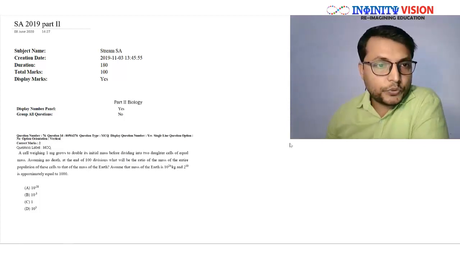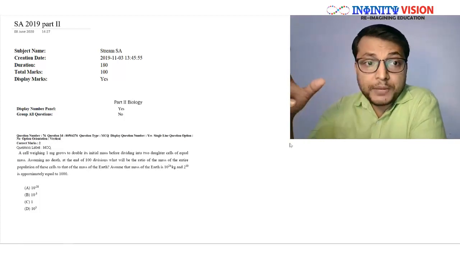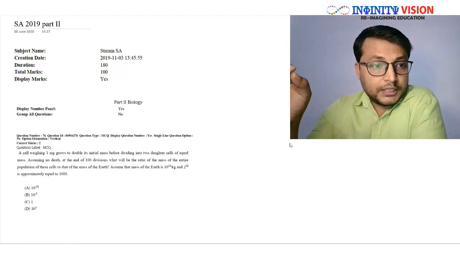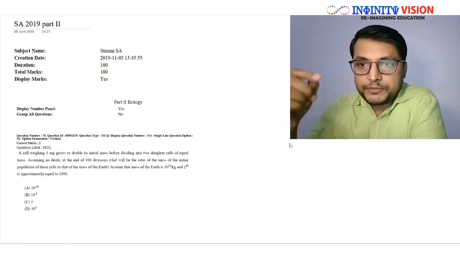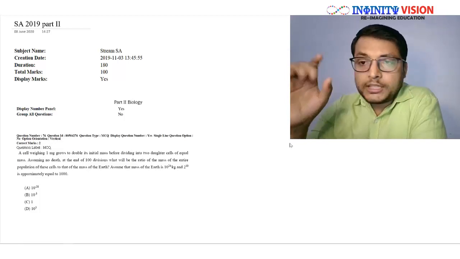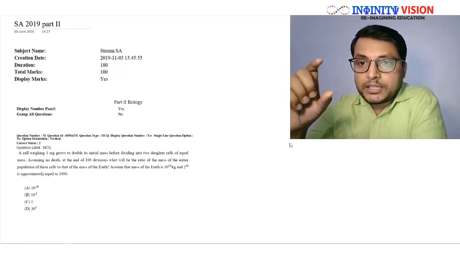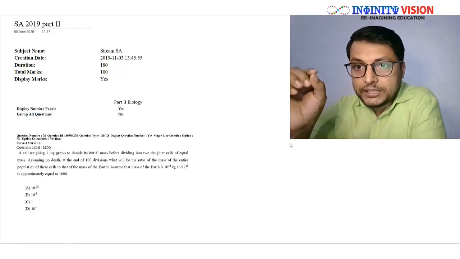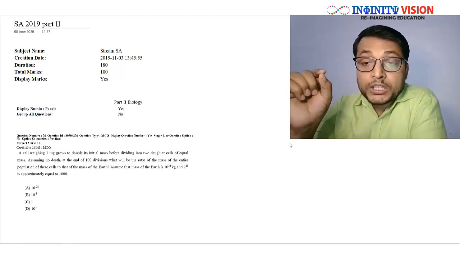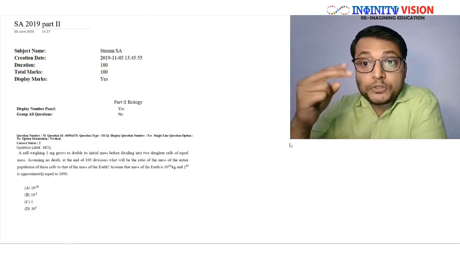And the very first question of part 2 is question number 76. Before starting, let me add that this particular section is comprised of only 5 questions. So part 2 has a lesser number of questions. However, each question is of 2 marks.